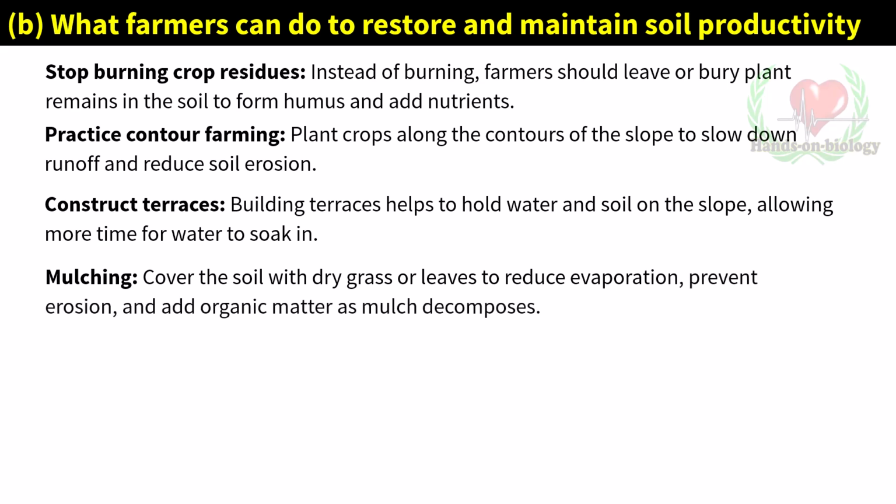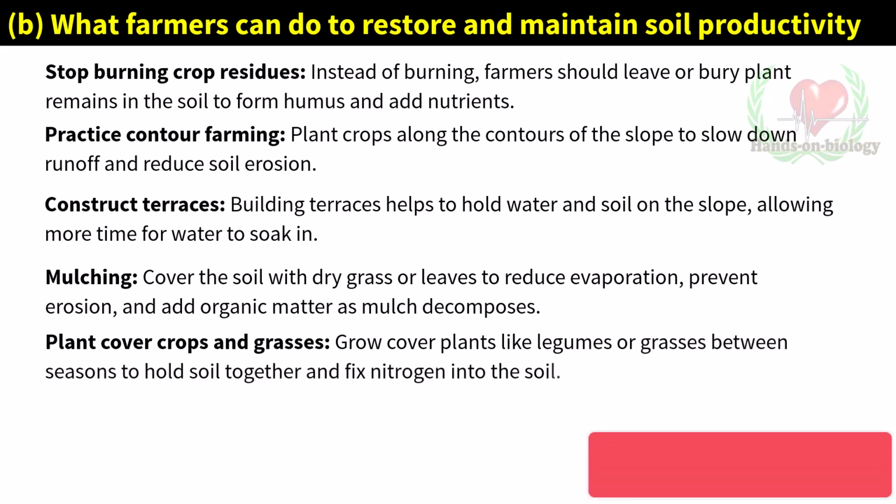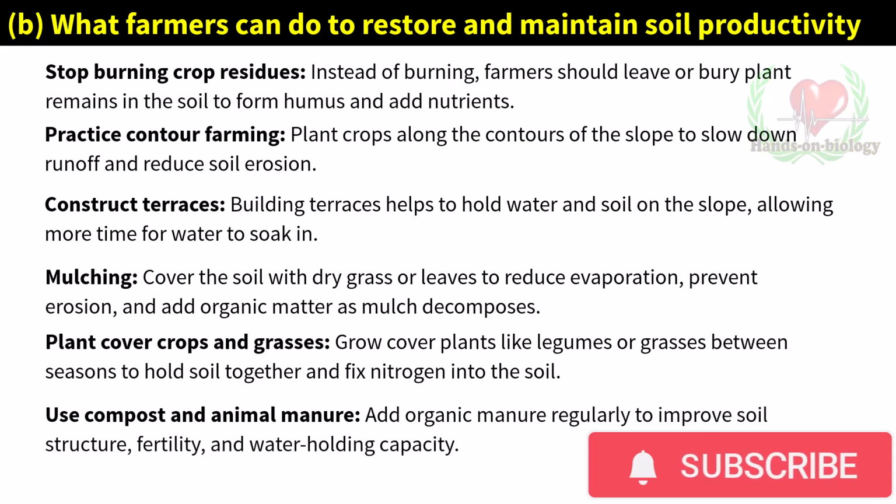mulch decomposes. Plant cover crops and grasses. Grow cover plants like legumes or grasses between seasons to hold soil together and fix nitrogen into the soil. Use compost and animal manure. Add organic manure regularly to improve soil structure, fertility, and water holding capacity.